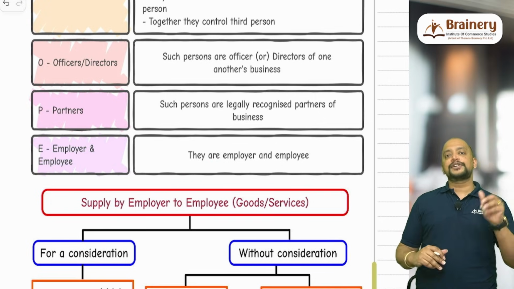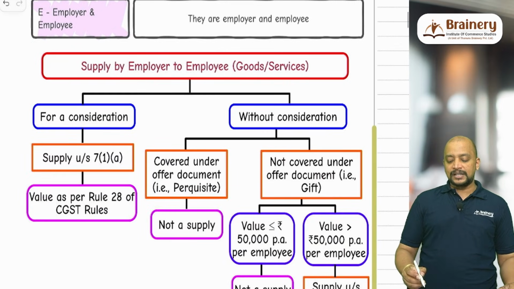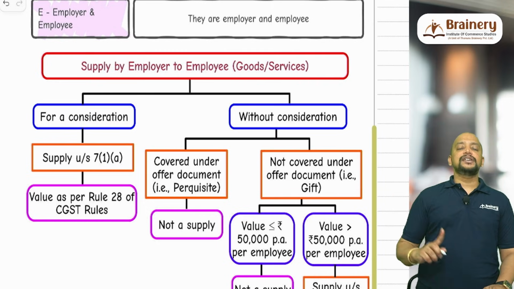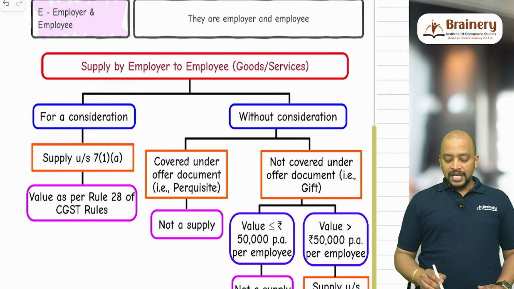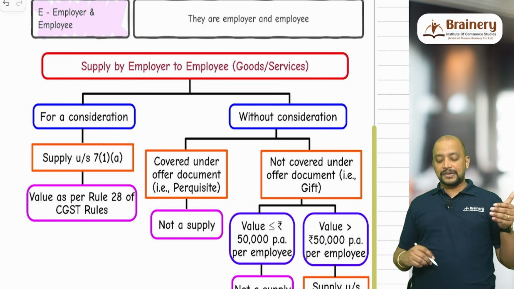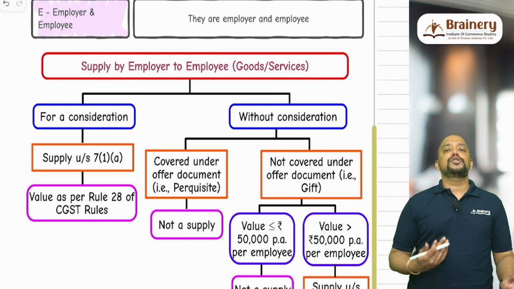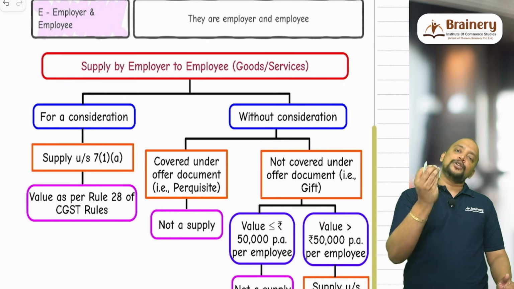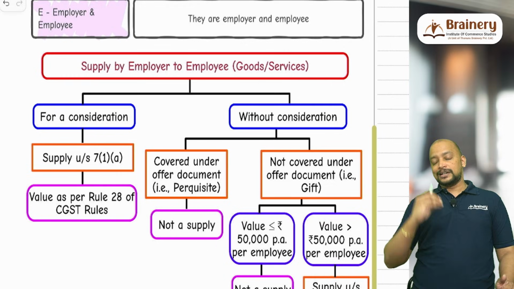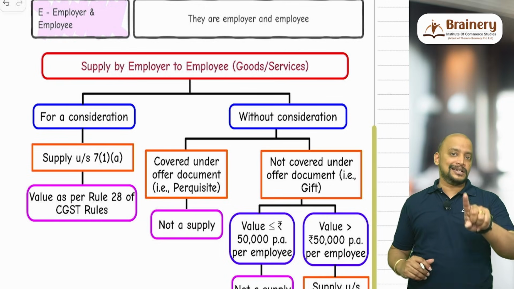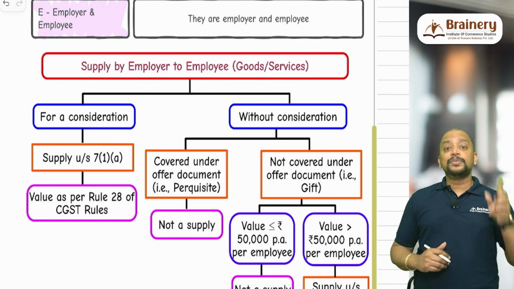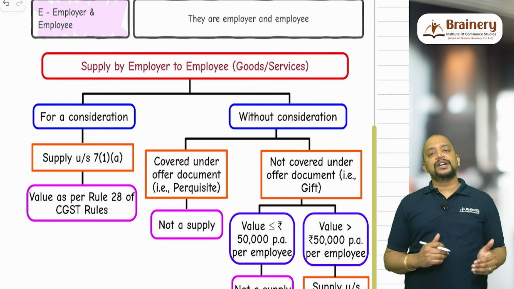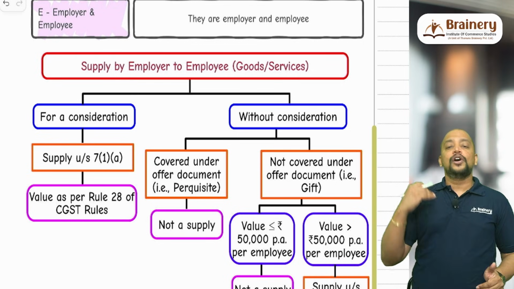So therefore, in case of employer-employee transaction, what will happen? There is a supply by employer to employee, either goods or services. We need to first check, is it for consideration or without consideration. If it is for consideration, then it is supply under 7(1)(a), and the value will be determined as per rule 28. For example, employer provided the food facility to the employee, for which employer collected a nominal amount of 20 rupees per meal. But even though there is a nominal amount, it is consideration, so it will become supply under 7(1)(a), but the 20 rupees will not be taken as value because employer and employee are treated as related.